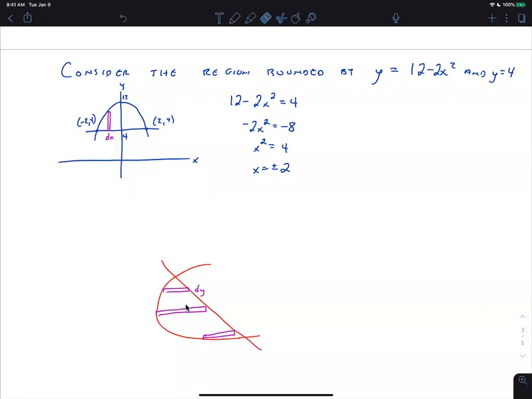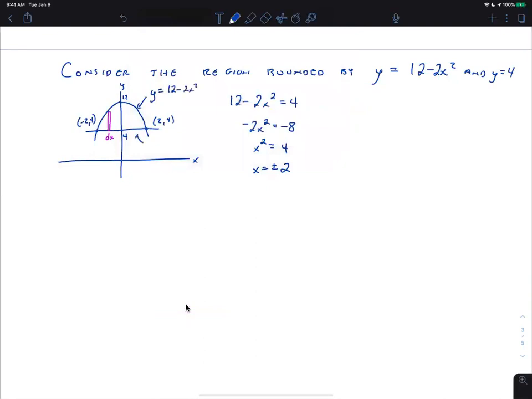Okay. So on our problem, we're going to stick with solving everything for y. And so we're going to have y equals 12 minus 2x squared, and this is y equals 4. Okay, so then a couple other questions that were asked about area and volume: could we do one with slicing, and could we do one more like we were doing yesterday where it's the more advanced volume stuff? So, okay, let's do some of both. So let's set up integrals.